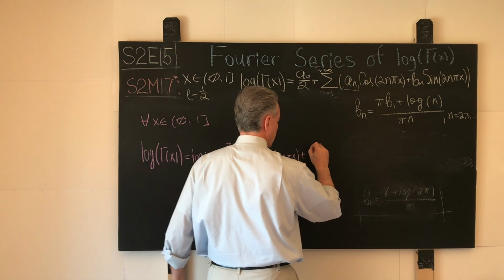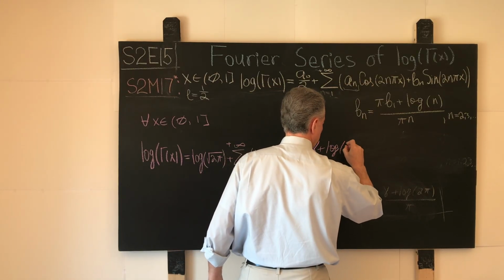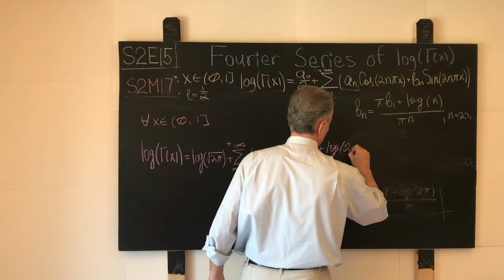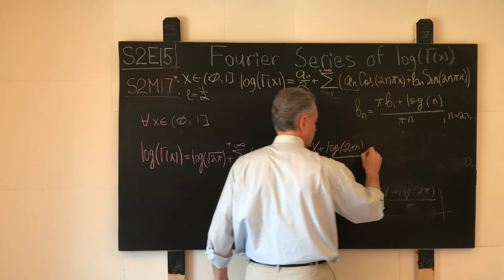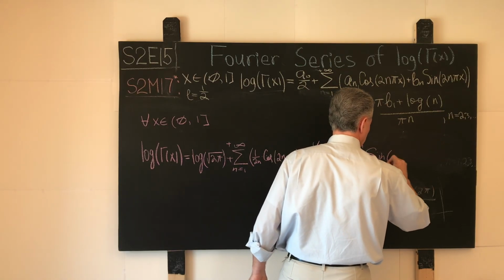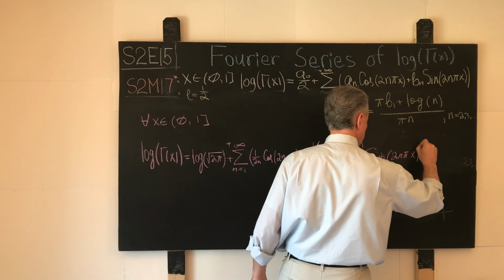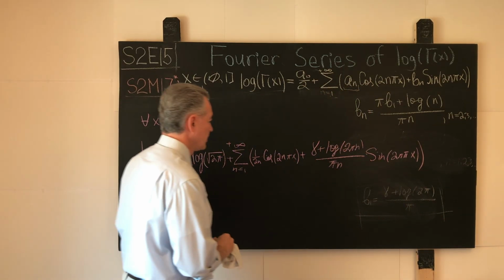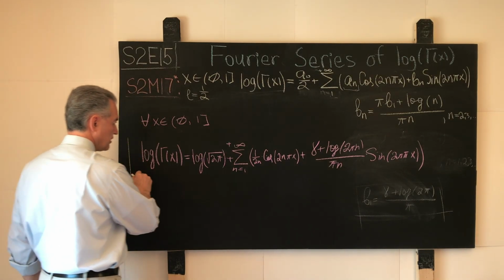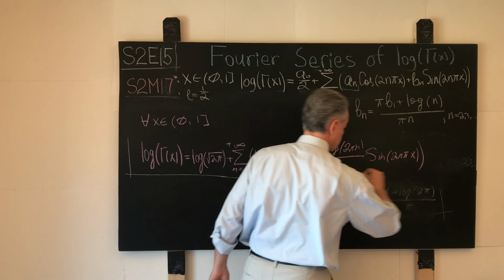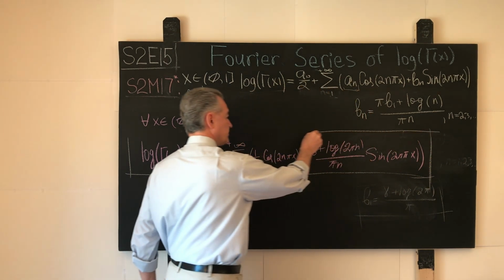So plus Euler-Mascheroni constant plus logarithm of 2 pi n over pi n times sine of 2n pi x, and we balance this over here. This is a nice and absolutely beautiful result. Let's put it into a nice box. Takes quite a bit of space, but this is the result.